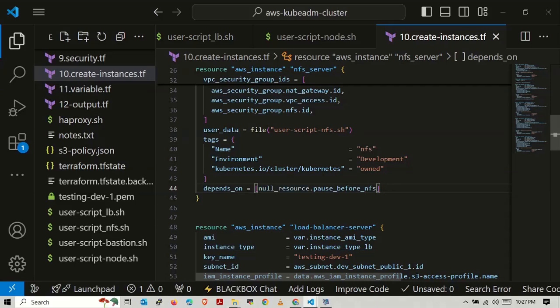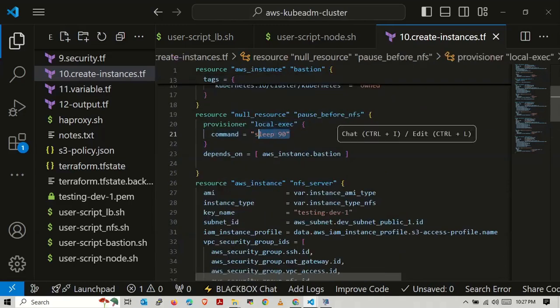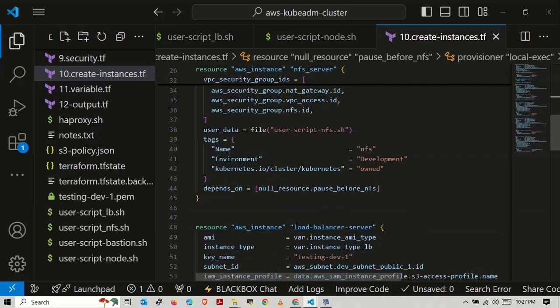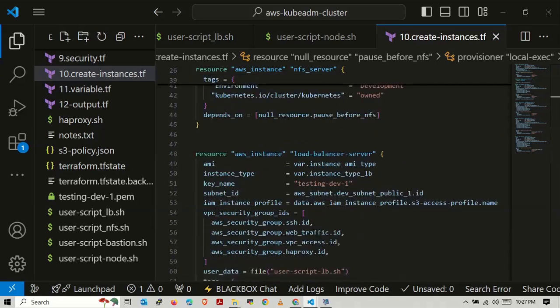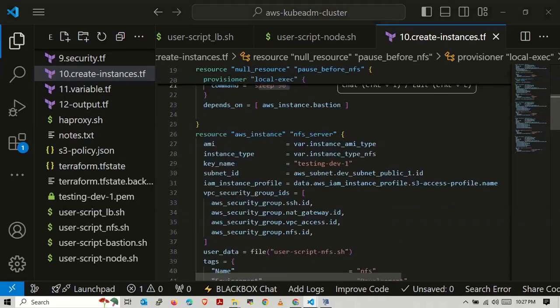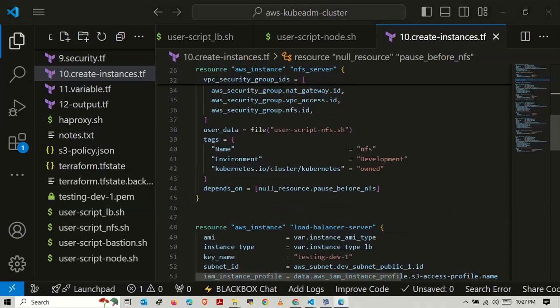Pause before NFS. So it will wait for NFS server to be created. Now it will pause for 90 seconds actually. So we have given 90 seconds, right? Pause for 90 seconds. After 90 seconds, it gets created. Load balancer server, yeah. And after load balancer, have to again create null resource.